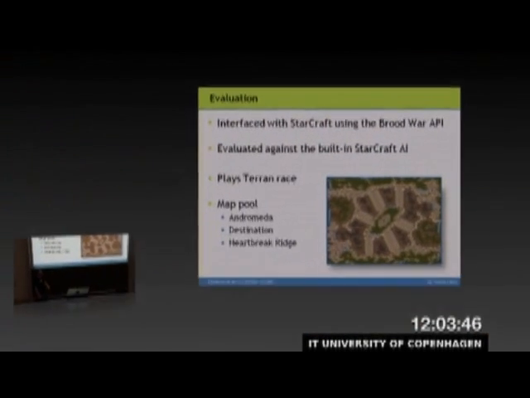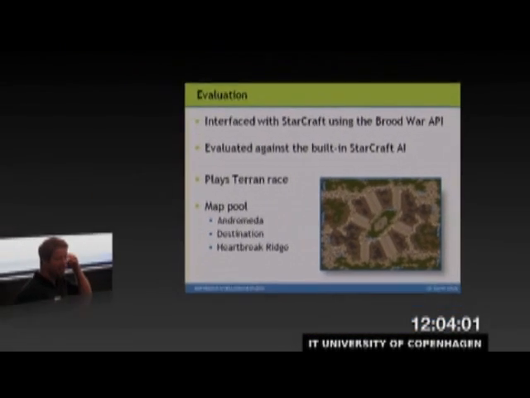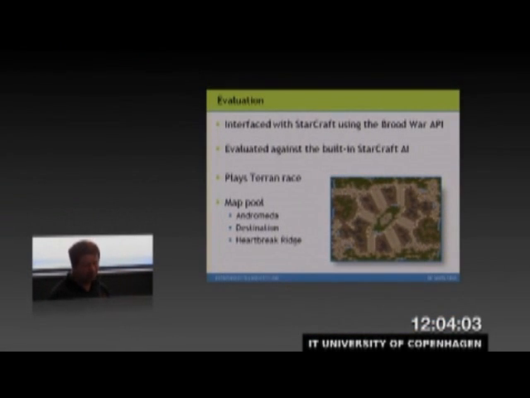So we've evaluated our system in StarCraft, and we interfaced with StarCraft using the Brood War API. This enables us to read game state information from StarCraft as well as issue orders and commands. In the paper, we evaluated our work against the built-in StarCraft AI, and currently our system plays only the Terran race. And we evaluated on 3 maps, which are professional gaming maps in widespread use.